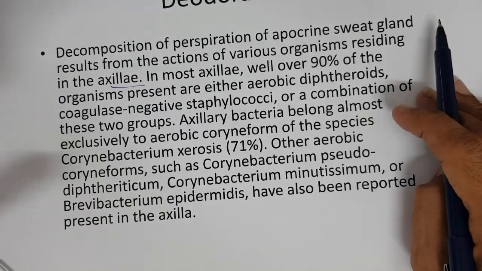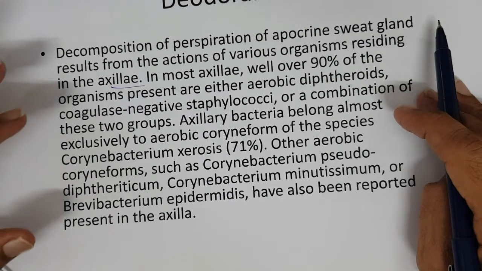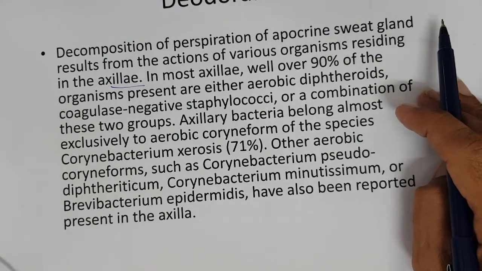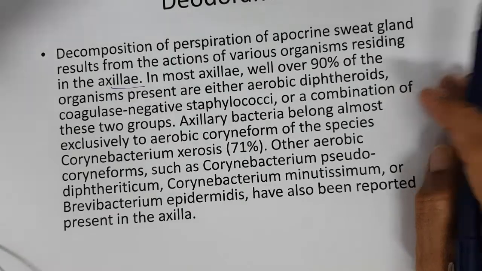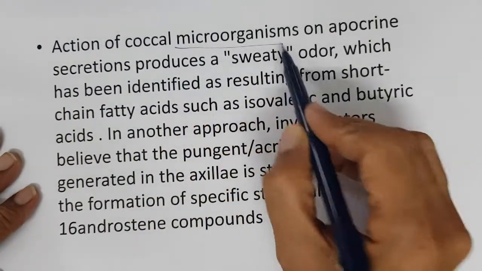They are all present in the axillary region. These are all the bacteria present in the axillary region.